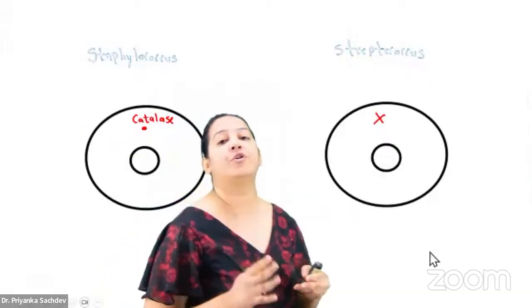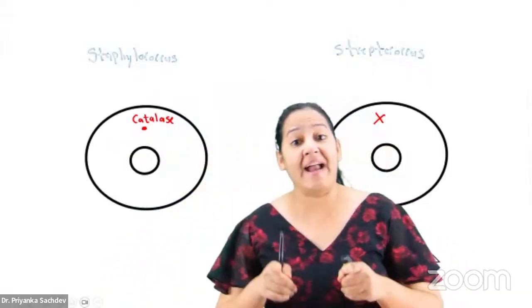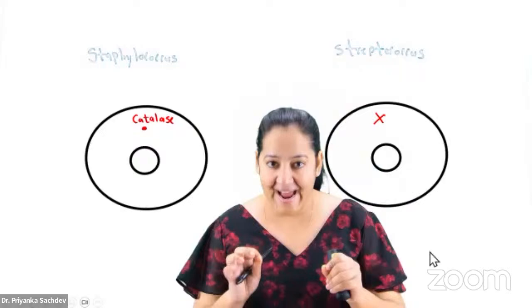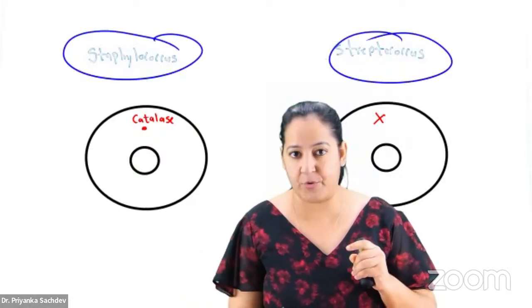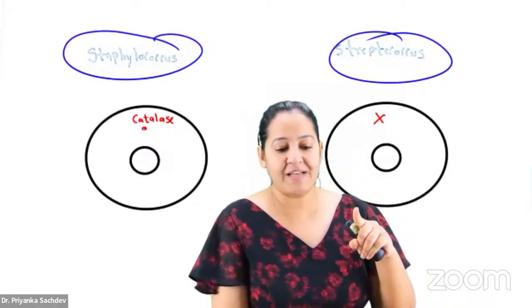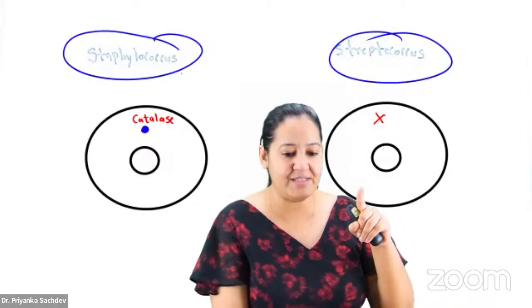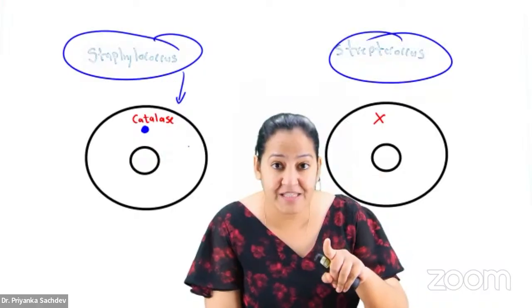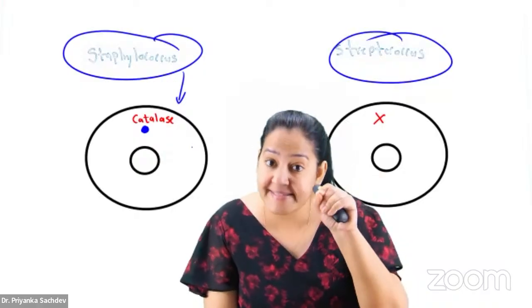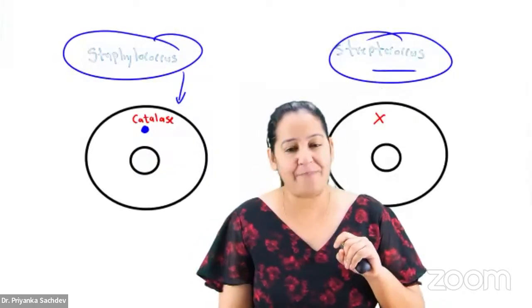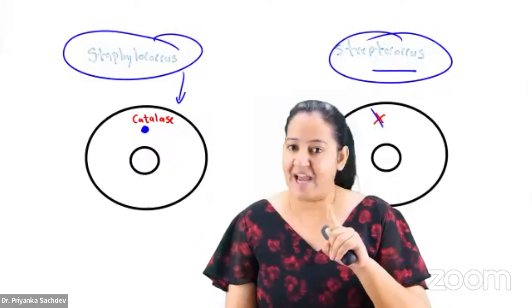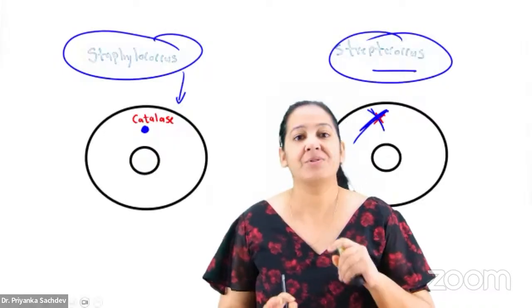Let me explain what you mean by catalase. Actually, catalase is an enzyme. We are talking about the 2 bacteria, Staphylococcus and Streptococcus. In Staphylococcus, the cytoplasm contains catalase. You can see this is Staphylococcus. Can you see in the cytoplasm there is an enzyme? The name of the enzyme is catalase. It is catalase positive. Can you see the Streptococcus? Here in the cytoplasm, no such enzyme is present. So it is catalase negative.